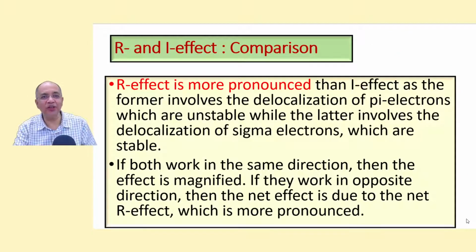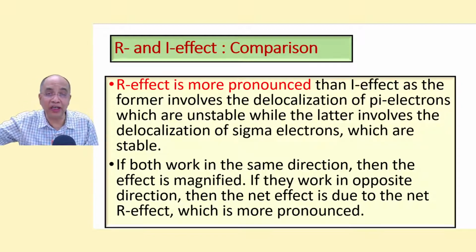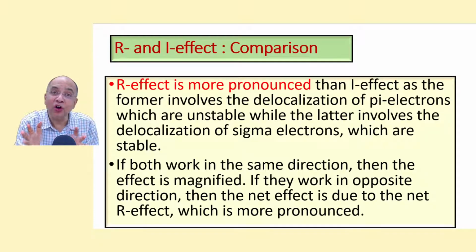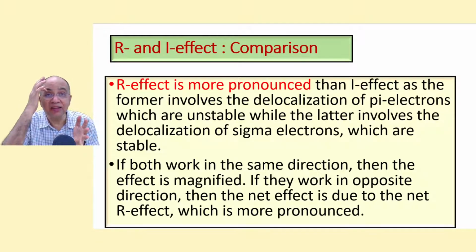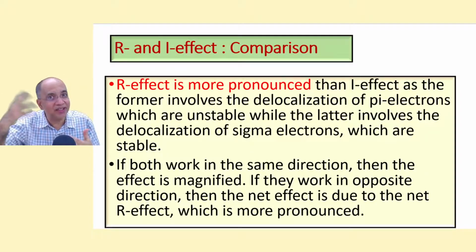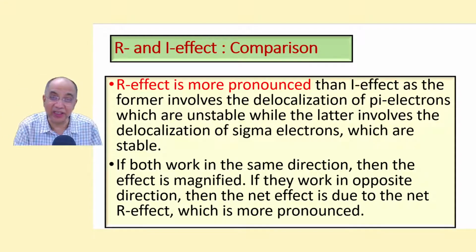Alright, how is it going? So I have already told you the R effect is more pronounced than the I effect, because R is pi electron delocalization. Pi bonds or non-bonding electron pairs are more fragile, more delicate, less stable, more energetic, so they can be delocalized to a greater extent.